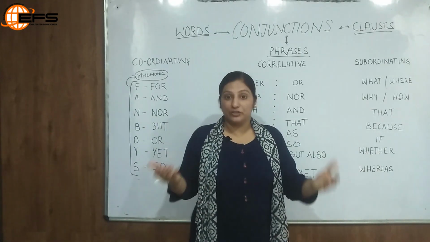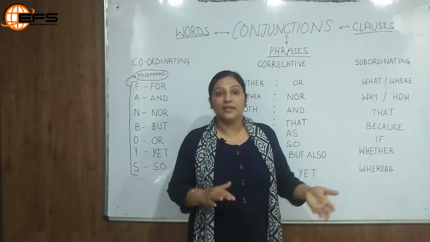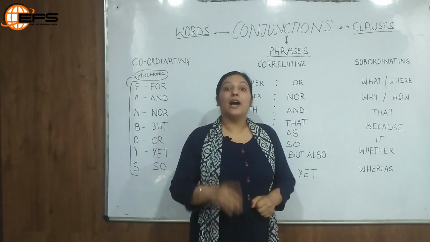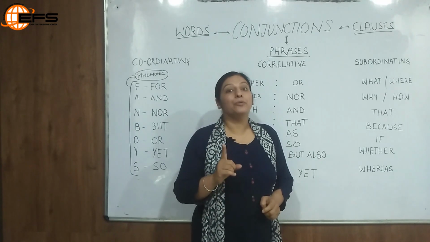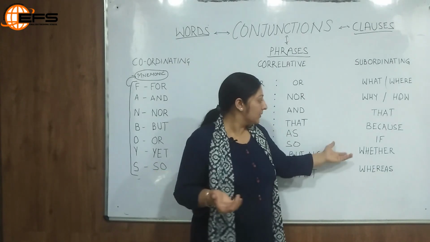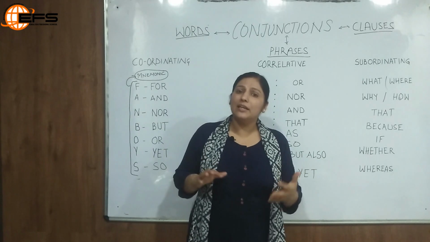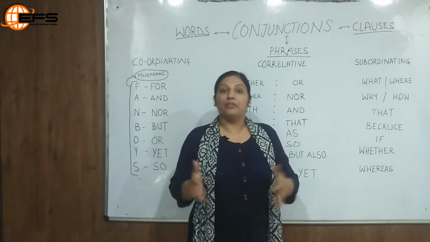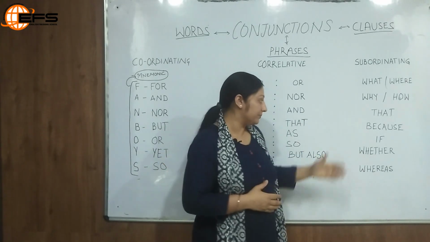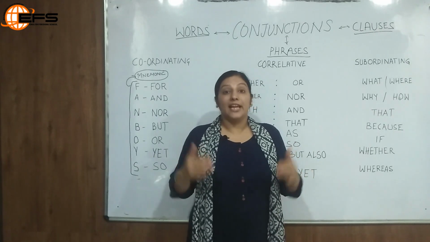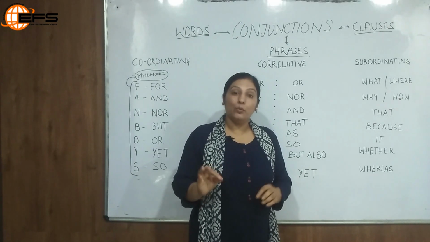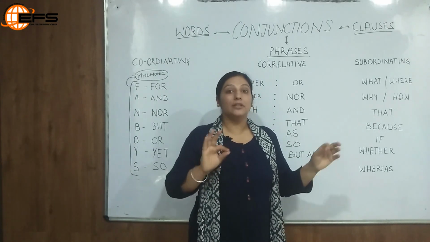And the same story goes for many others. Let's say because, which we always use to specify the reason. She did not attend the school yesterday because she had to attend a wedding. If: I would not give you your result if you tell me not to repeat your mistakes in future. So this is how we use them, and there are many in the list: unless, until, and we can use them in context, and we will learn complex conjunctions in the next video. Whether we use for option: tell me whether to stay or leave. Whereas: she tried to help the poor, whereas she forgot to give her the required things.